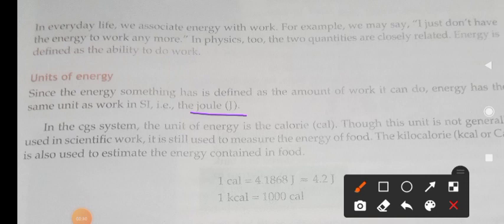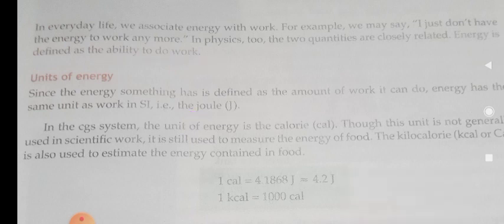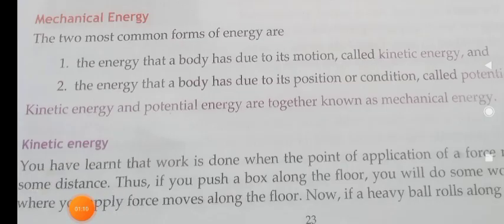The energy of a body has due to its motion. So this energy is of different types, and let us discuss. Do you understand what is energy? Energy is nothing but the ability to do work, and the SI unit of energy is joule, and the symbol of the unit is capital J. Let us discuss the different types of energy.